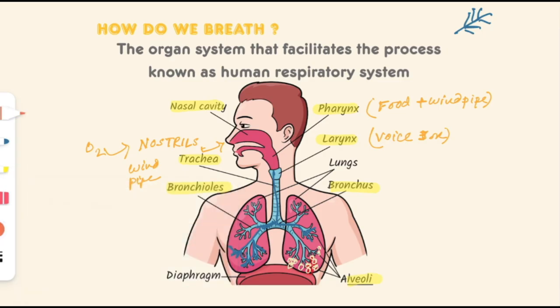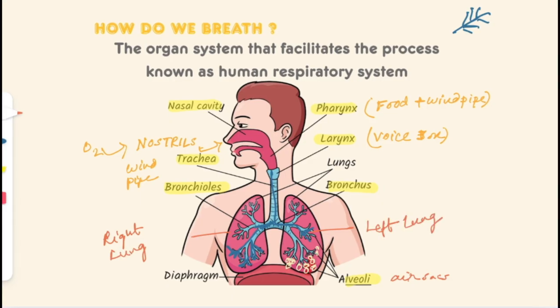Now also one more thing, these two are the lungs. This is the right lung and this is the left lung.